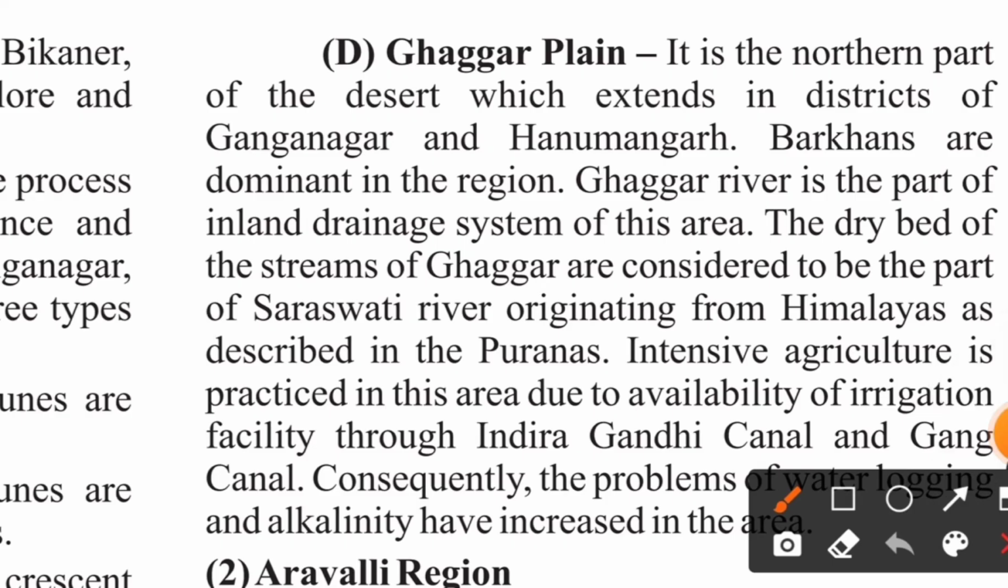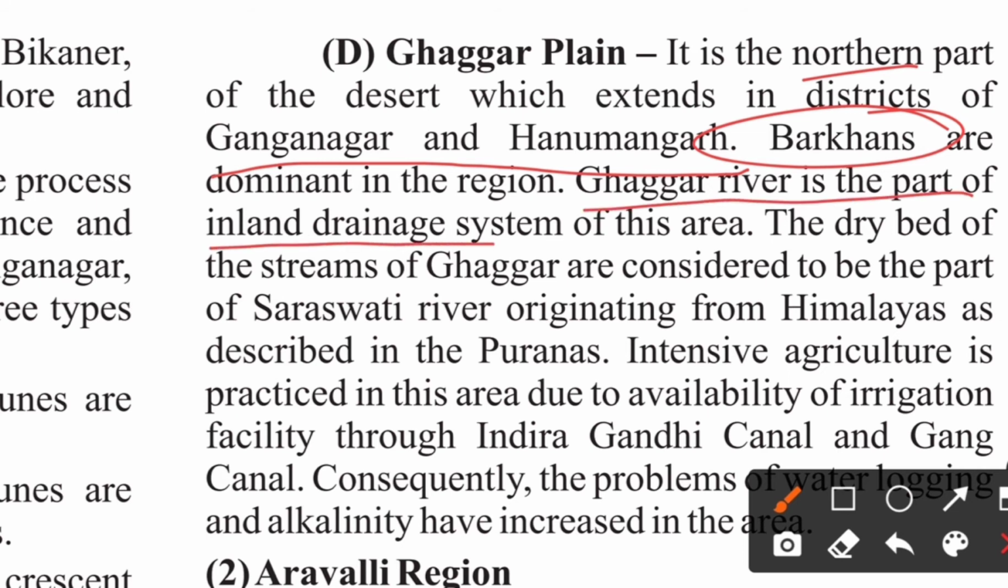Now let's talk about the Ghaggar plain. It is the northern part of the desert, which extends in the districts of Ganganagar and Hanumangarh. Barkhan sand dunes dominate this region, and the Ghaggar river is part of the inland drainage system of this area. The dry beds of the streams of Ghaggar are considered to be part of the Saraswati river originating from the Himalayas, as described in the Puranas.